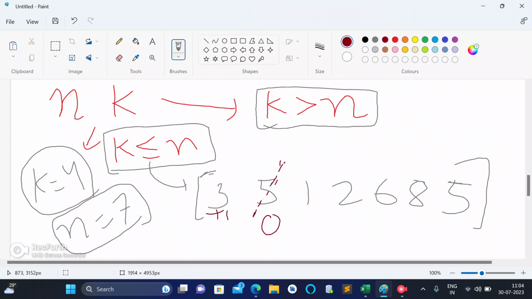First I jump to this value, that is the second position. Then I decide to eat it to get overall 5. Then in 1 minute I can increment all of them. So this 0 becomes 0 plus 1, 1 becomes 1 plus 1, 2 becomes 2 plus 1, 6 becomes 6 plus 1, 8 becomes 8 plus 1, 5 becomes 5 plus 1. So I have eaten all 5 mushrooms. Then in 1 minute the increment takes place also.